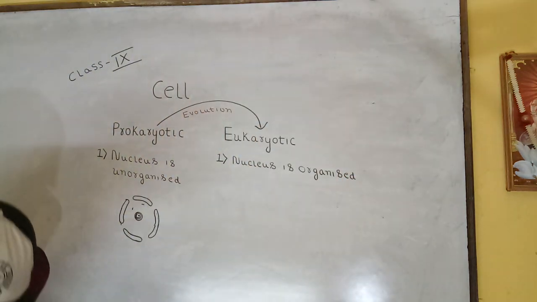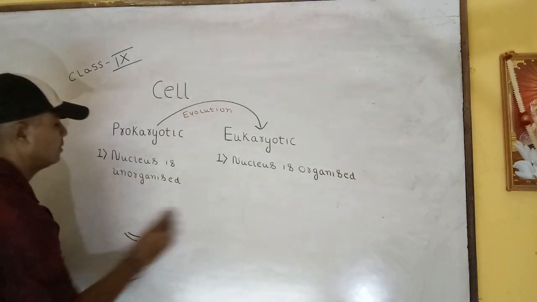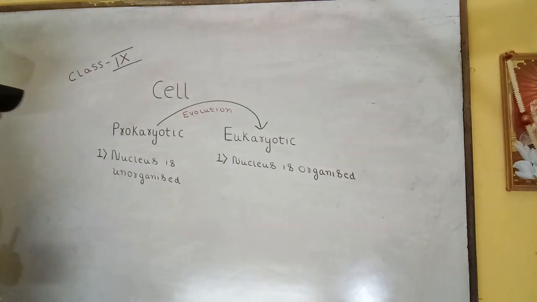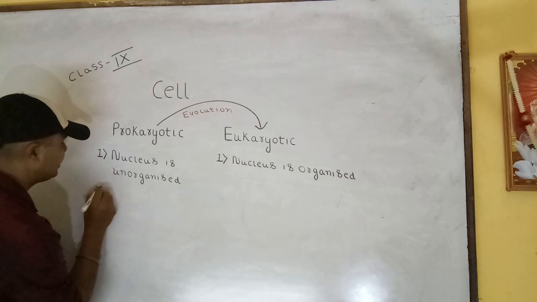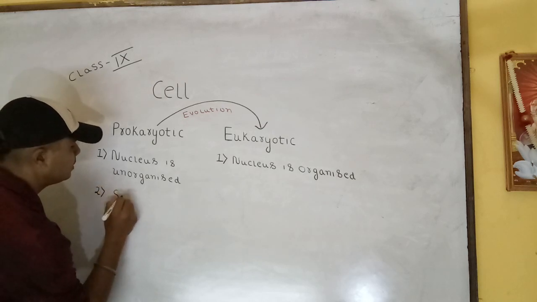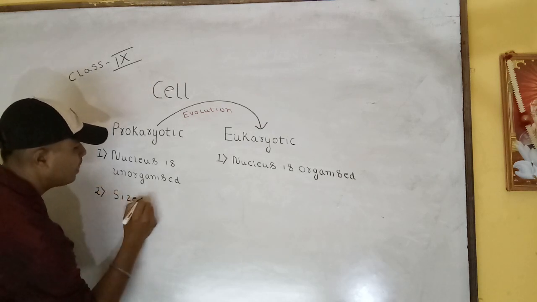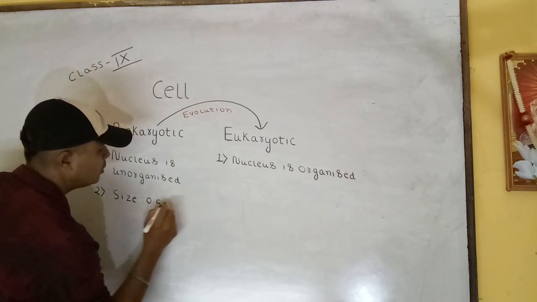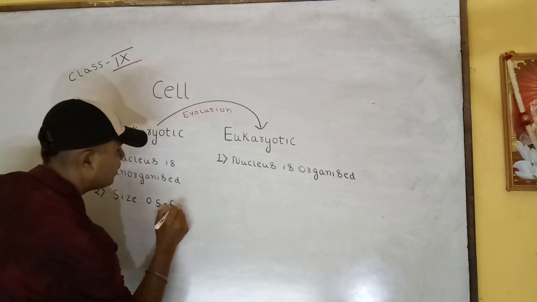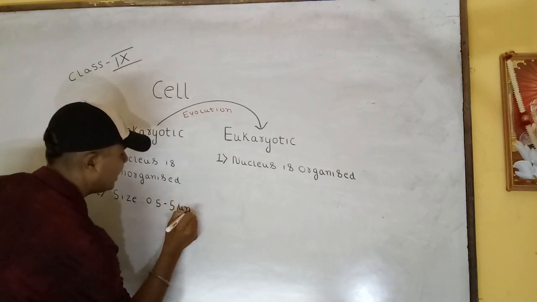Now moving to the second difference, prokaryotic cells are small in size as compared to eukaryotic cells. The size ranges from 0.5 micrometer to 5 micrometer, which means they are small.